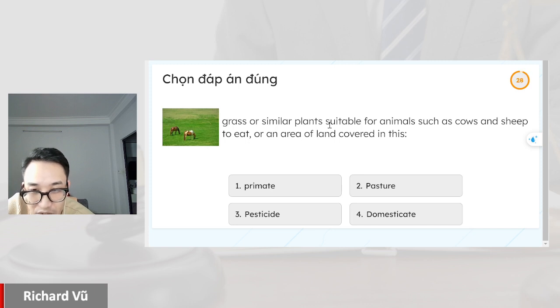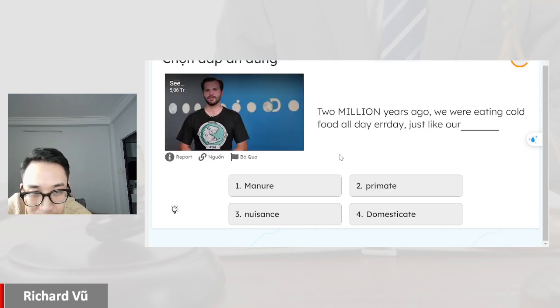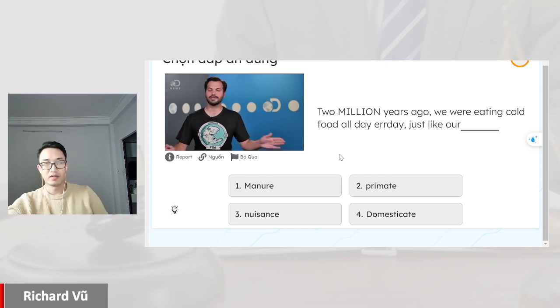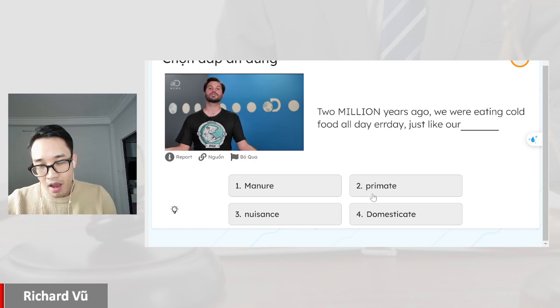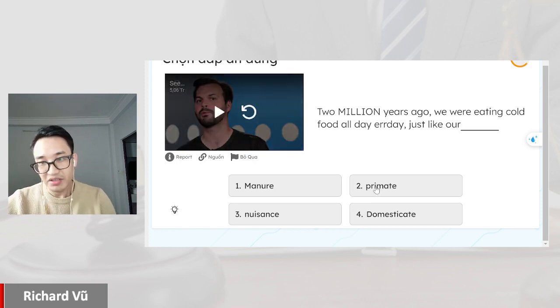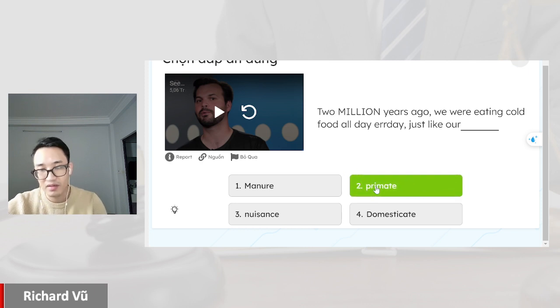Grass or similar plants suitable for animals such as cows and sheep to eat, or an area of land covered in this, pasture. Breakthrough? Cooking. 2 million years ago, we were eating cold food all day, every day, just like our primate cousins. And then we got some fire.